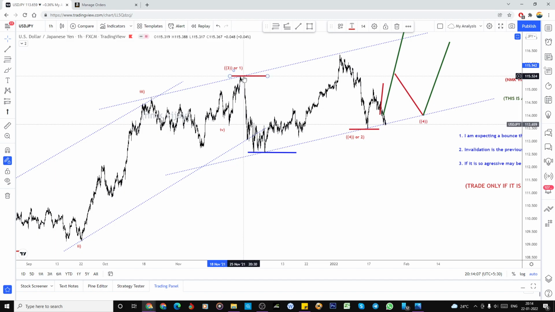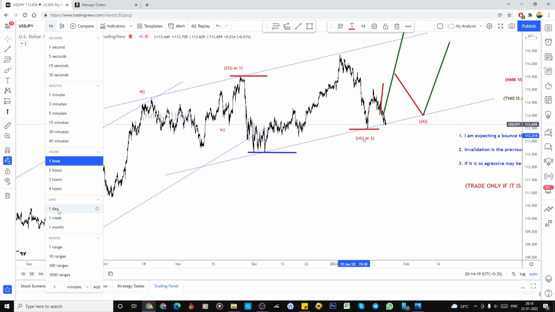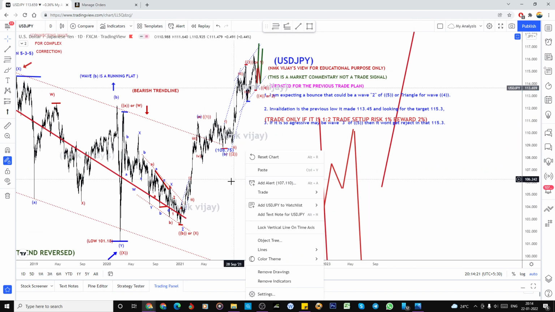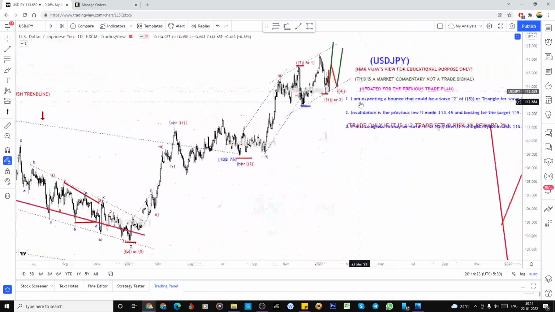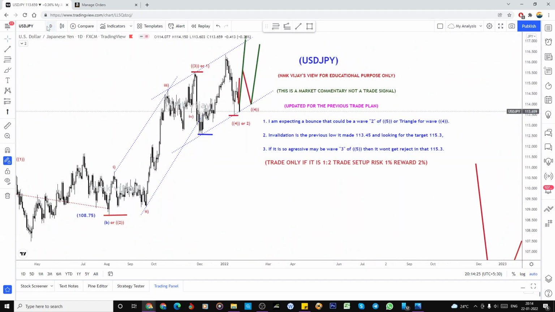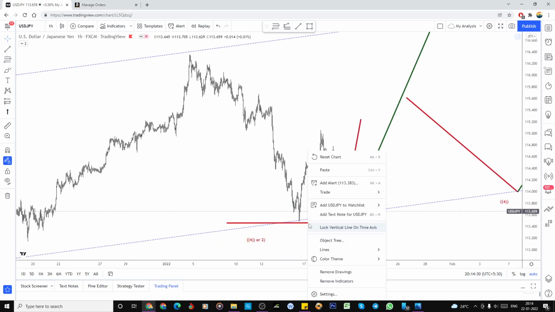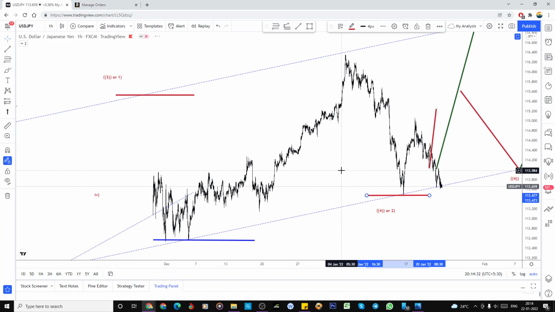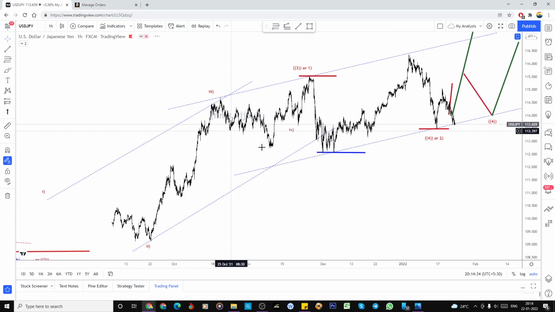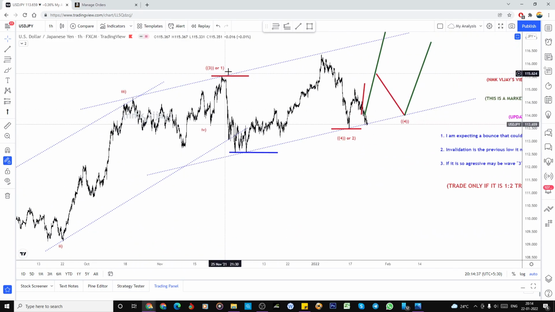Or it could be wave 1. And if this could be the irregular flat formation, I'm looking for this could be the wave 4 or this could be the wave 2 also in that C wave. So here what I'm expecting is a little bit of consolidation, but if it breaks this low again, the previous low, it could be something, again the deeper correction is going on. So that means this could be the end of the third wave. That is damn sure about this.